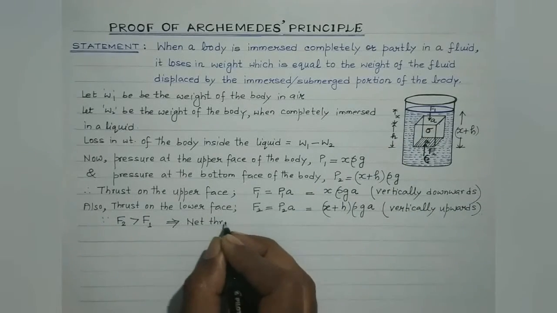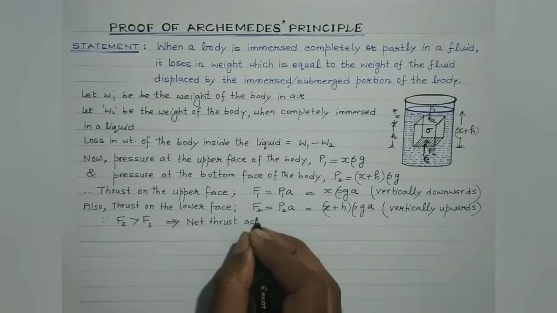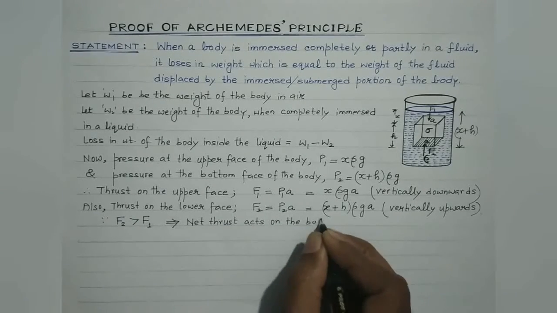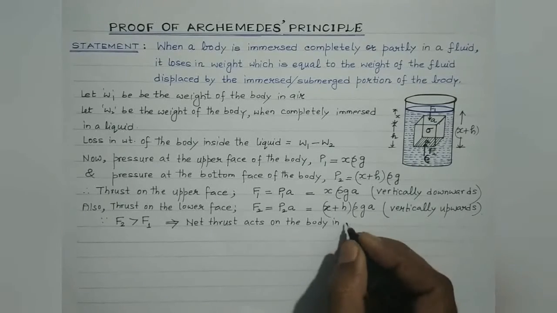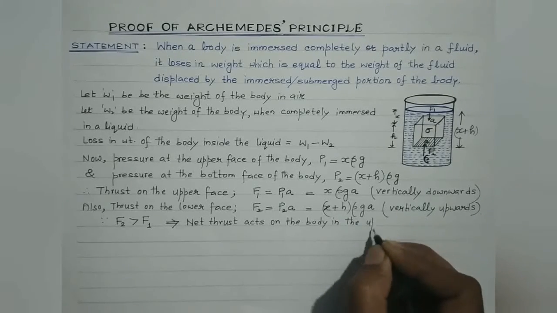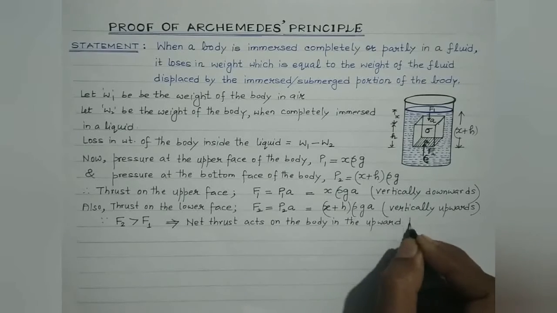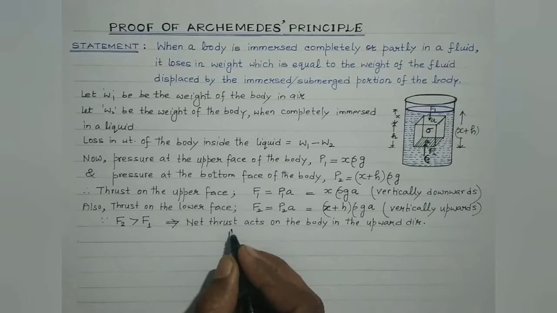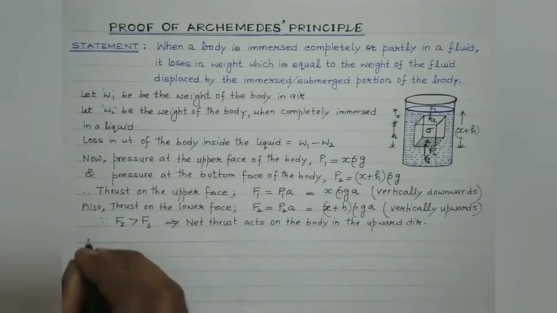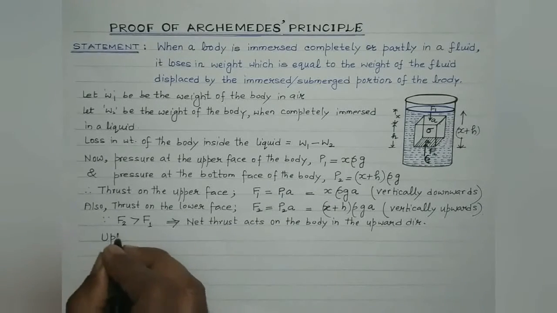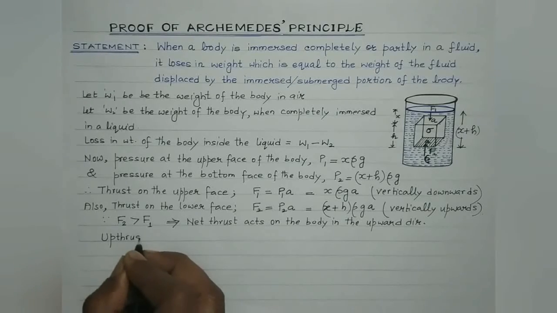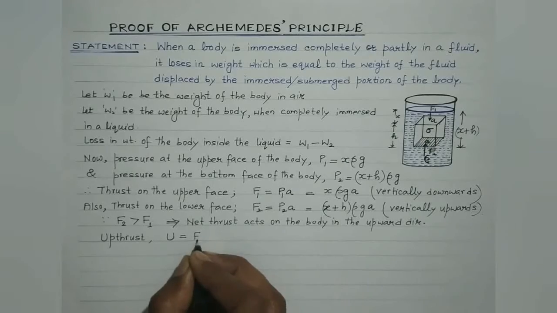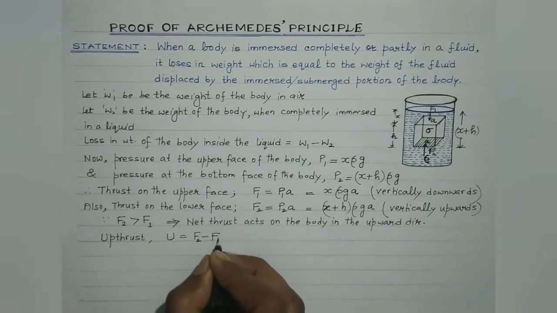So net thrust acts on the body in the upward direction, and this net thrust is known as upthrust. Usually we denote the upthrust by capital letter U. So upthrust U would be equal to F2 minus F1.